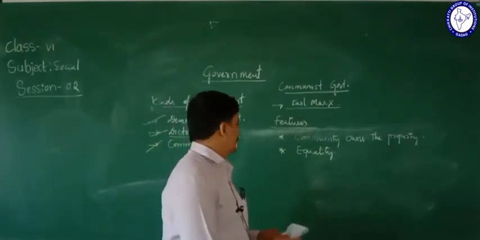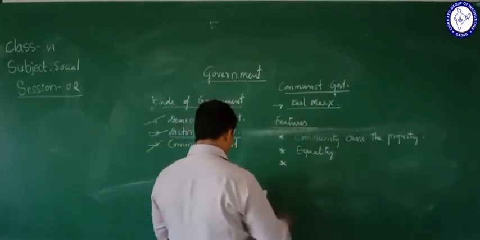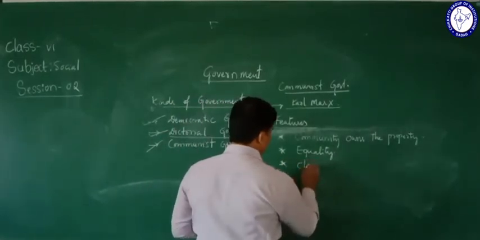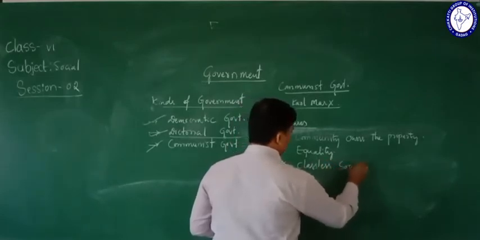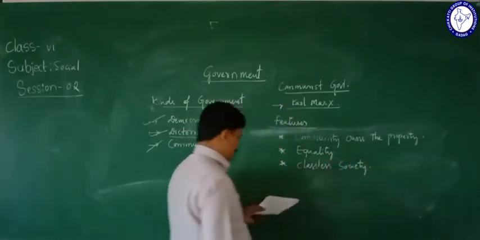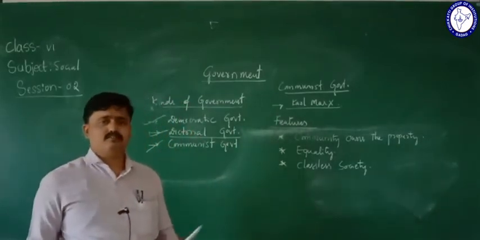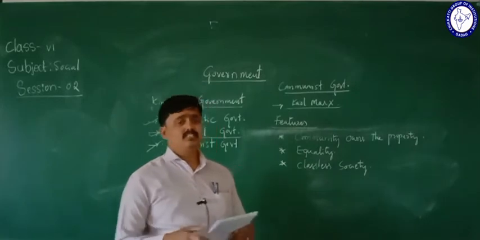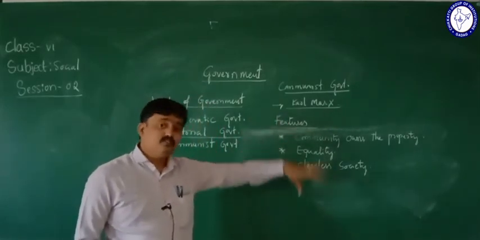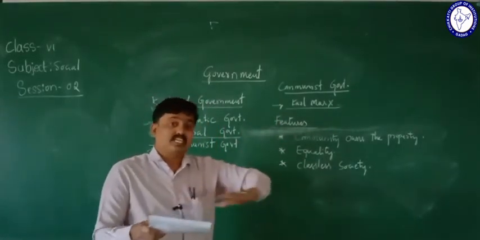The next one is classless society. Nowadays we see many classes in society, but the main feature of this government is a classless society.